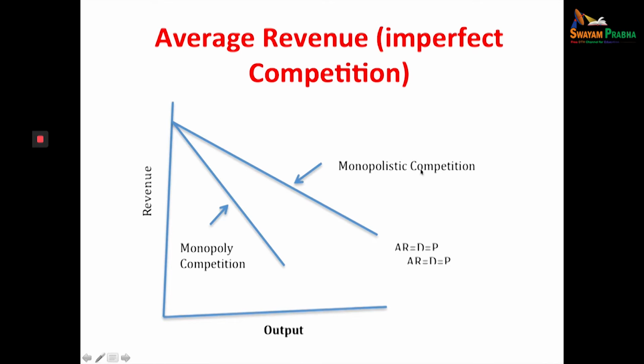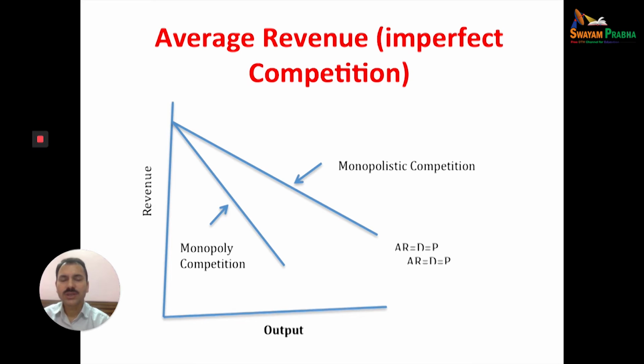By monopolistic competition we mean a large number of buyers and sellers, but in case of monopoly there is only one seller, and the product has no close substitute. In monopolistic competition, the products are closely substitutable. There are a lot of pens in the market, a lot of toothpaste, and any commodity you want to purchase has a close substitute available.